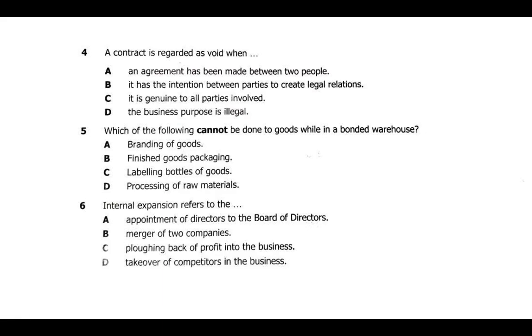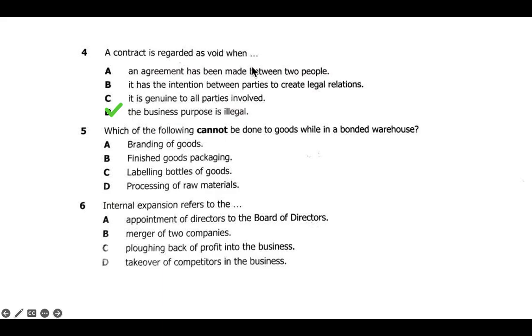It can be out of many things: it can lack legalities, or the documentation cannot be properly articulated and so forth. That type of contract we call a void contract. So the answer there is D.